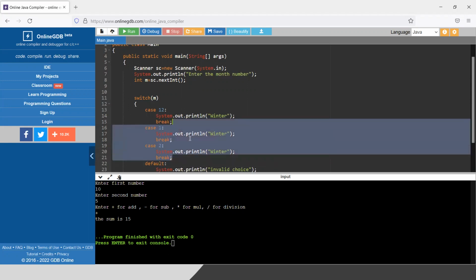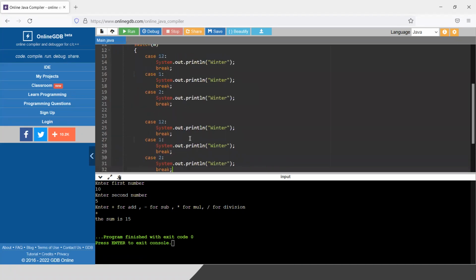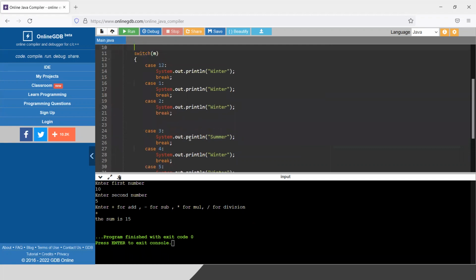So let me copy this again. For summer, I can give 3, 4, and 5. Here, it is very troublesome to write all 12 combinations. If I want to write all 12 combinations, it will take a lot of time. So a better shortcut will be there if I use fall through.